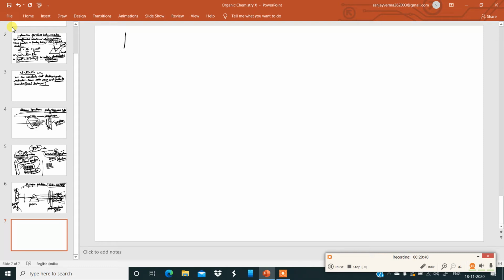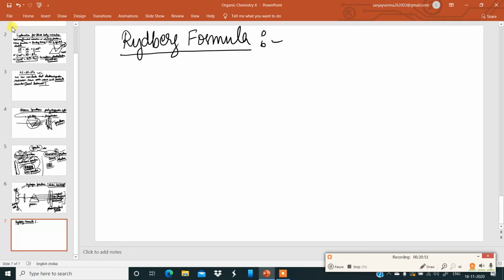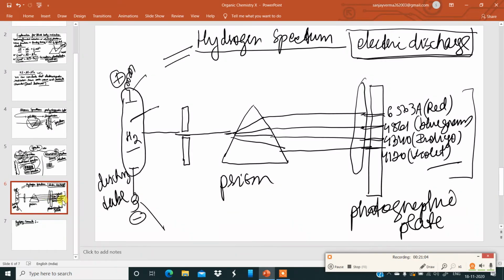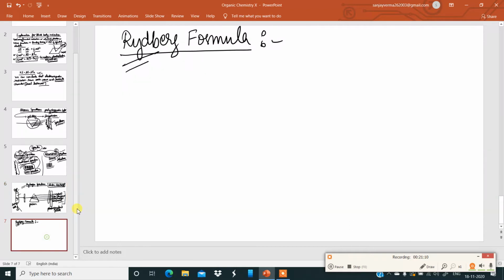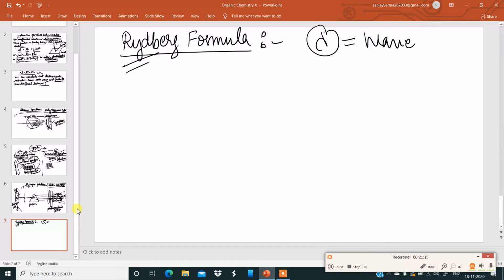Now a little bit about a very important formula. It is called the Rydberg formula. It's a very, very important formula in this chapter. Rydberg gave a simple expression for the calculation of the wavelengths of various lines in the hydrogen spectrum. Please remember, I am talking about the calculation of the wavelength. That is very important to understand by all of us.